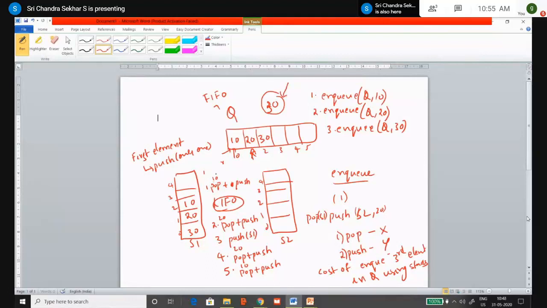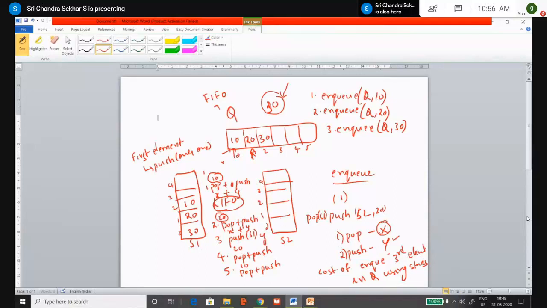For inserting 30, what have we done? We have removed 10 from stack 1. That means we have popped 10 from stack 1 and pushed it into stack 2. What is the cost of pop here? The cost of pop is X. Again, the cost of push is Y. Therefore, in the first step, exclusively for 10, we have a cost of X plus Y. Similarly, for the second element 20, again the pop cost is X and push cost is Y, so for 20 we have X plus Y. And then for pushing the new element into stack 1, there is only one operation involved, that is only push, which is equal to Y.